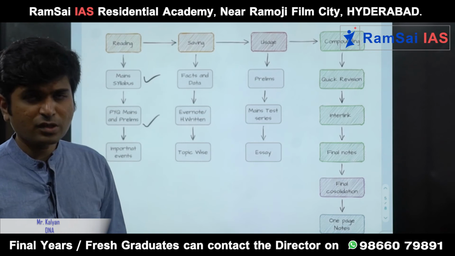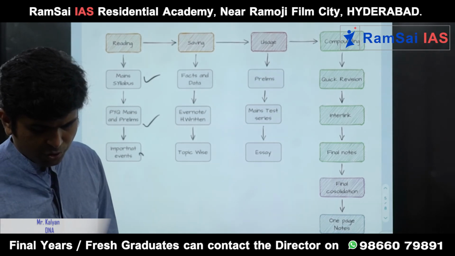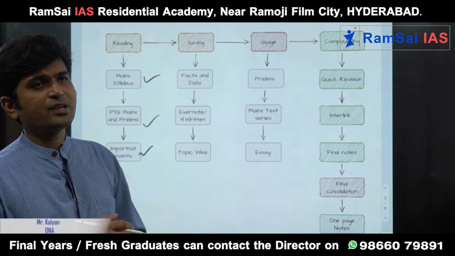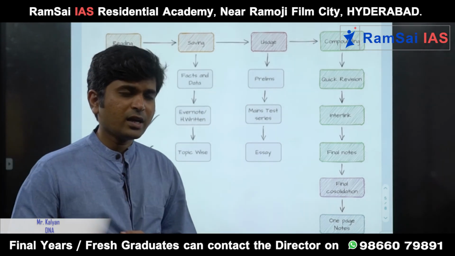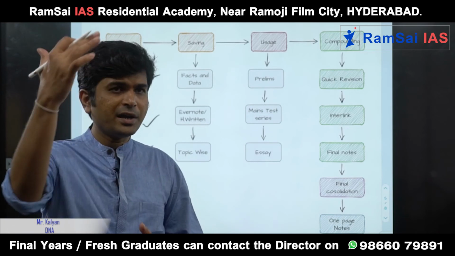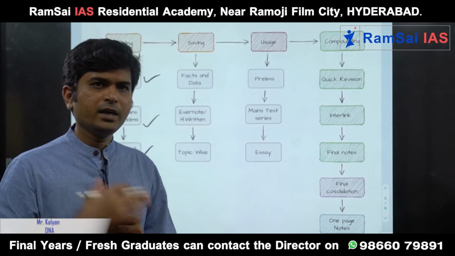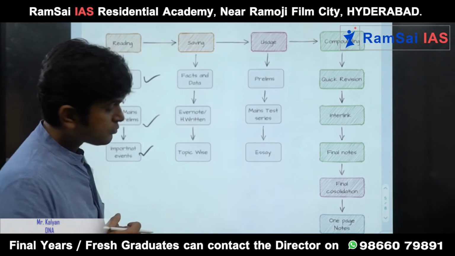You should know previous prelims questions and mains questions, and then you should know very important events, like let's say 75 years of independence. What is the kind of India we wanted to see in 100 years? How do we go from 75 years to 100 years, and how will it develop?